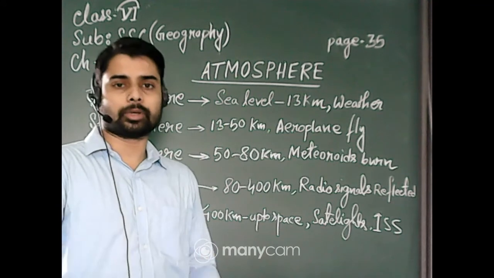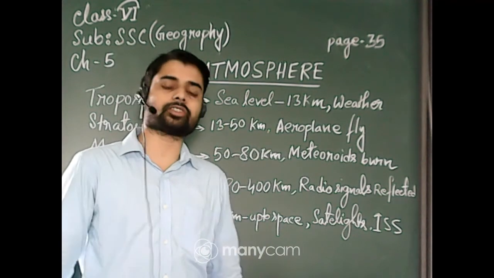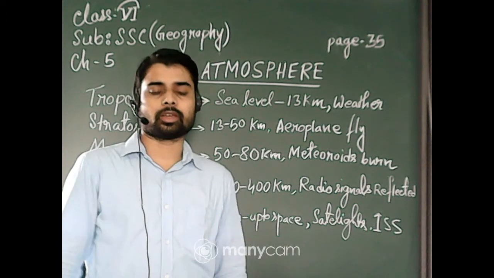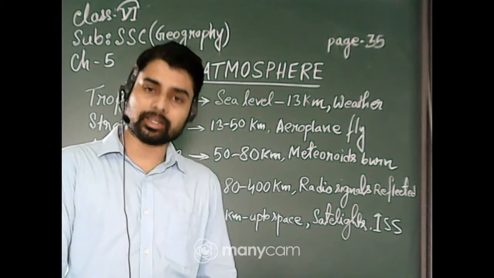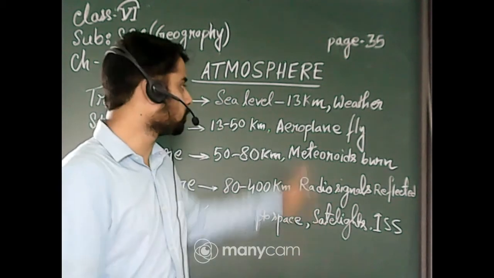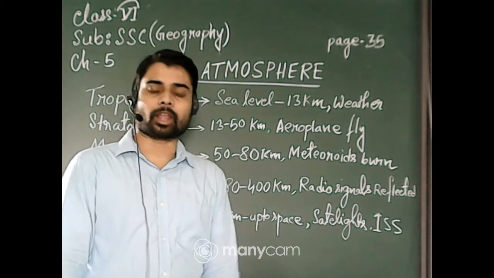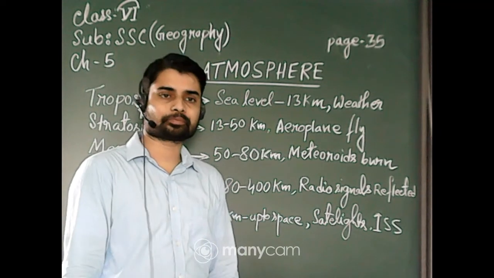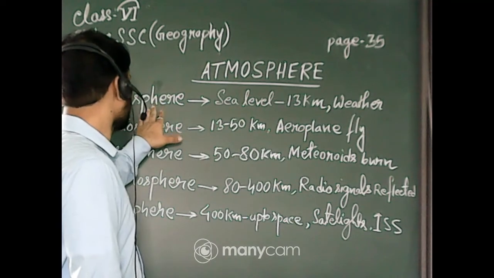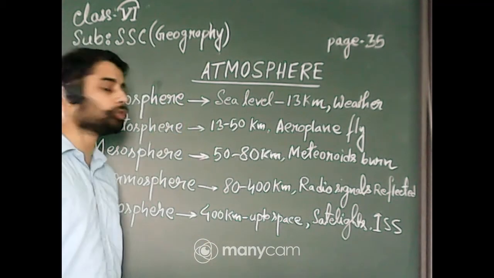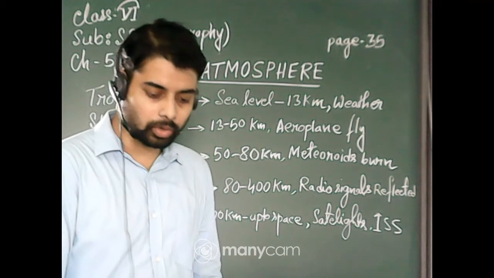All types of climatic conditions, such as the clouds, hailstorm, all these things actually occur here. Clouds are created here, and precipitation also occurs because of this layer, because in the troposphere the clouds are created.